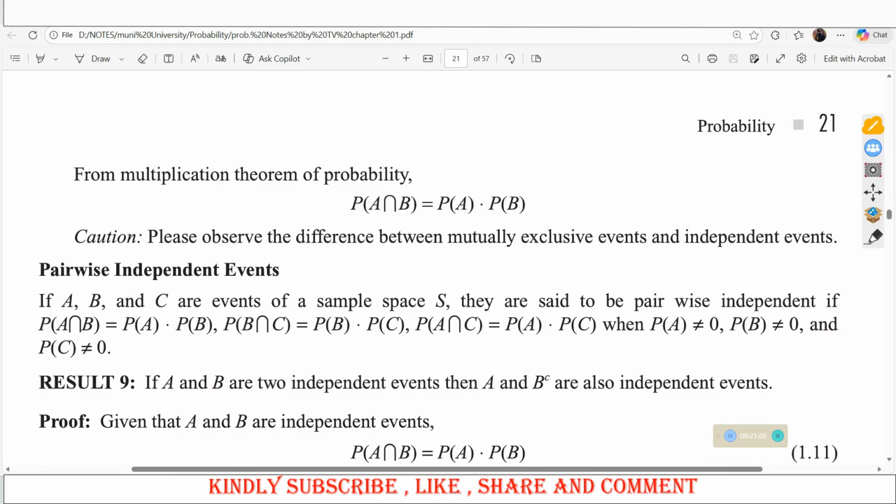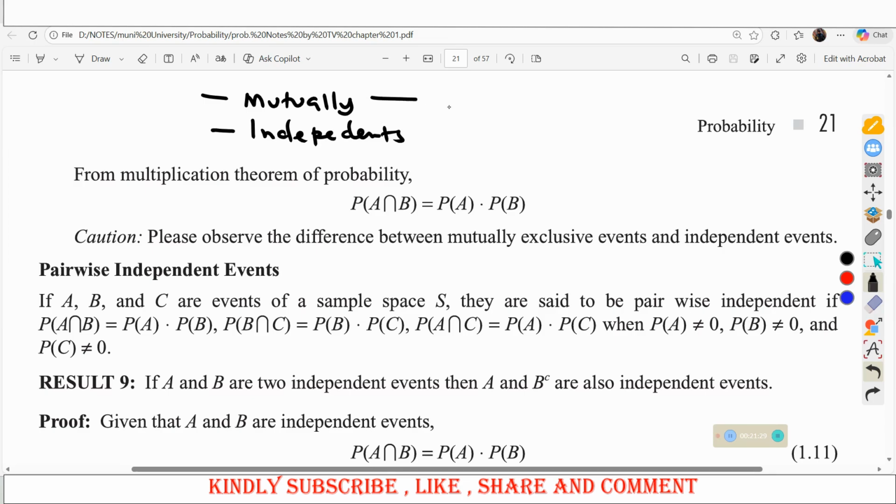So before we come to proving some of the important results, let us first get to understand a few things. When they talk about mutually exclusive events, we have already talked about such events, then independent events. You need to take caution of some of these events. Two events, A and B, are mutually exclusive if A intersection B is empty. In other words, probability of A intersection B is 0. So A and B will be said to be mutually exclusive.